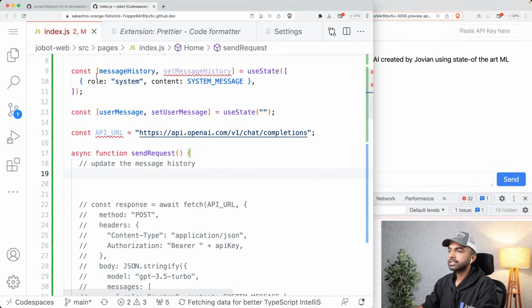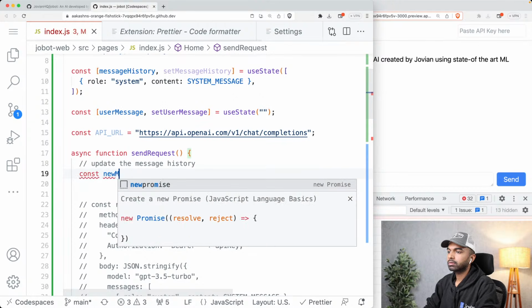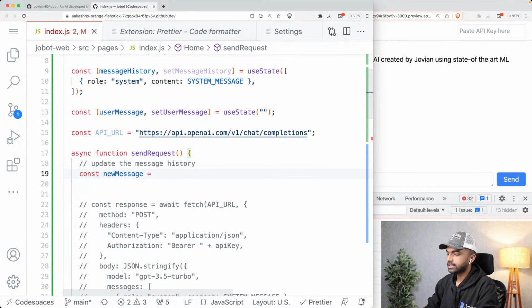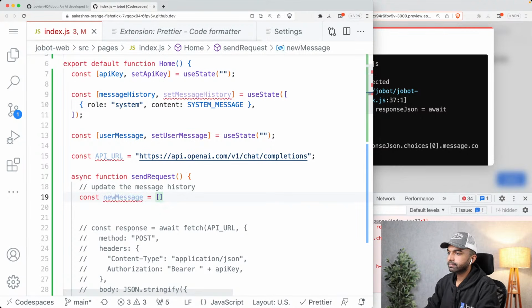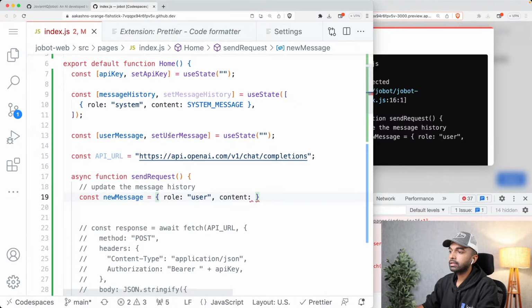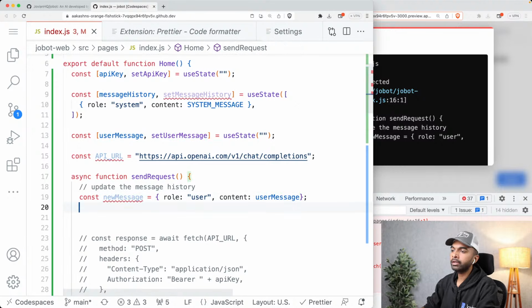Well, we have the current set of messages, which is the message history. Now what we can do is we can first say the new message, and the new message that needs to be added to the message history has the role user because this is being sent from the user, and it has the content. Well, what is the content? The content is simply user message. Okay. So we've created a new message.